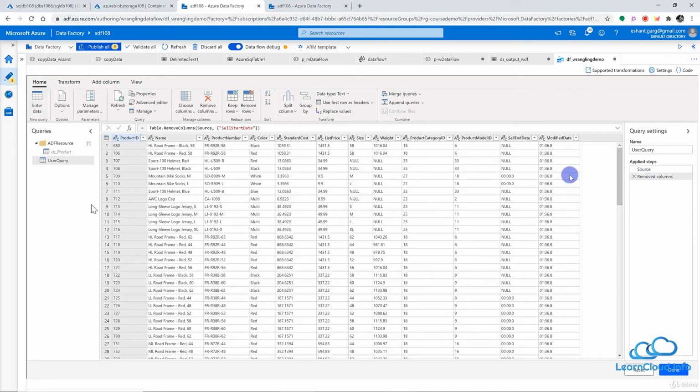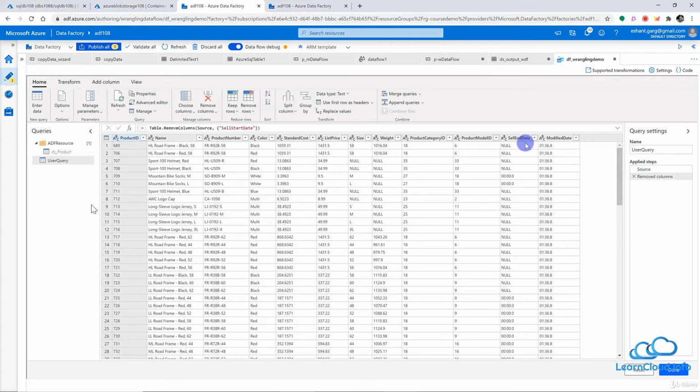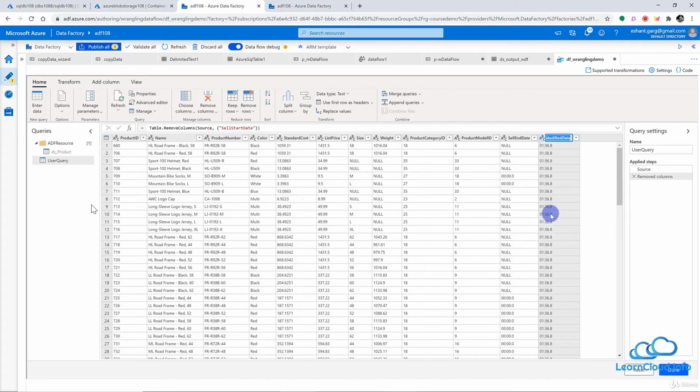So every time you make some change in your data set, you can see a new row here, a new layer here. So we just removed one column, and if you go back to the source, you can see this column which we removed, and you can come here to remove column. It will show you the new data set. And if I go and make some more changes here, for example, if I go to modify date, and let's say I rename this column, and let me call it product modify date here, you can see the new layer here, renamed columns, and I can go back to my previous layer, and you can see the previous name.